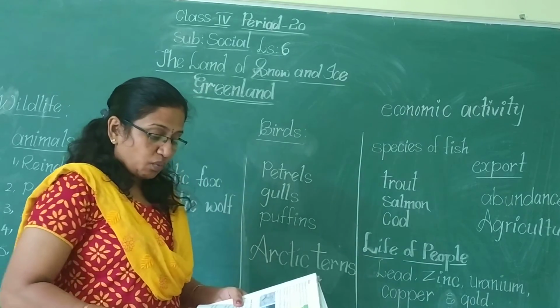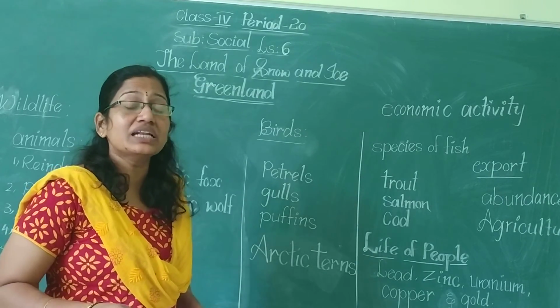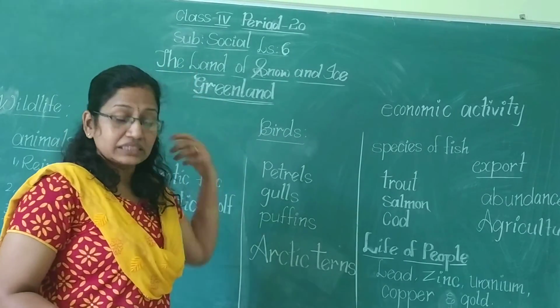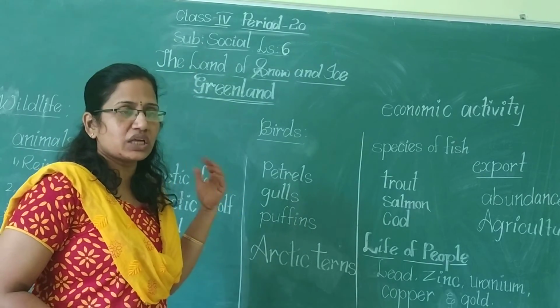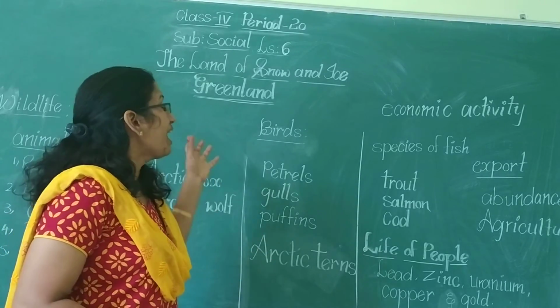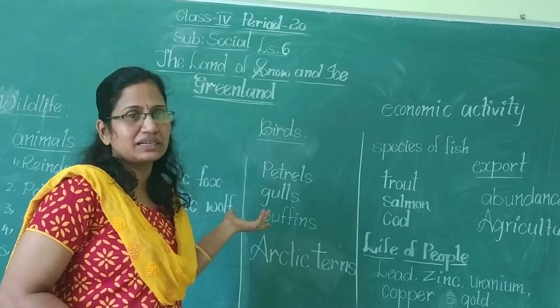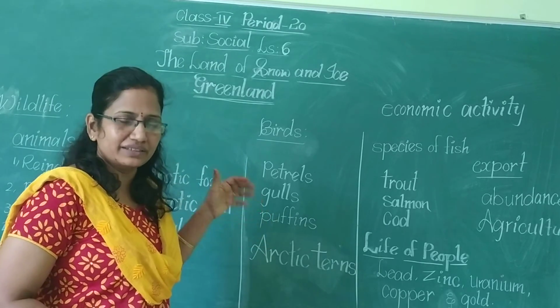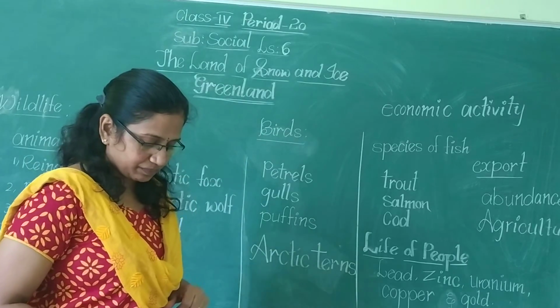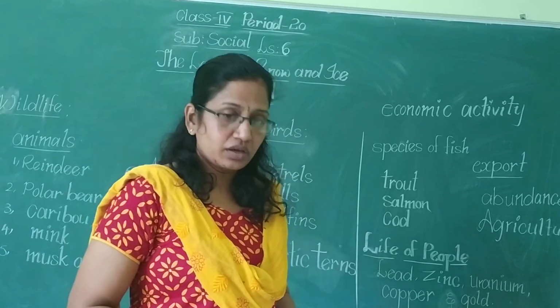Where can we see agricultural land in Greenland? In the southern part of the country, the south side of Greenland, we can see agriculture.